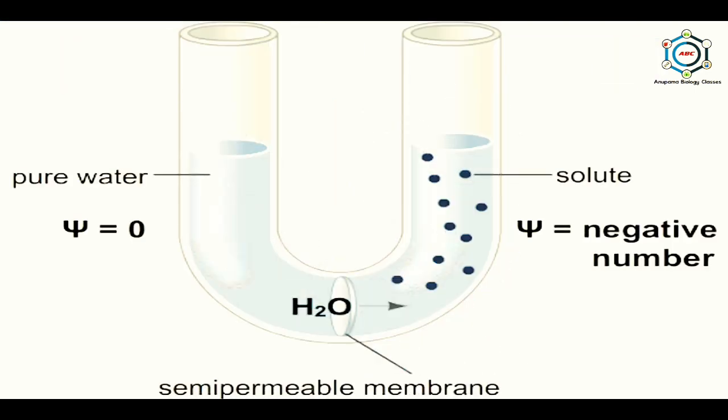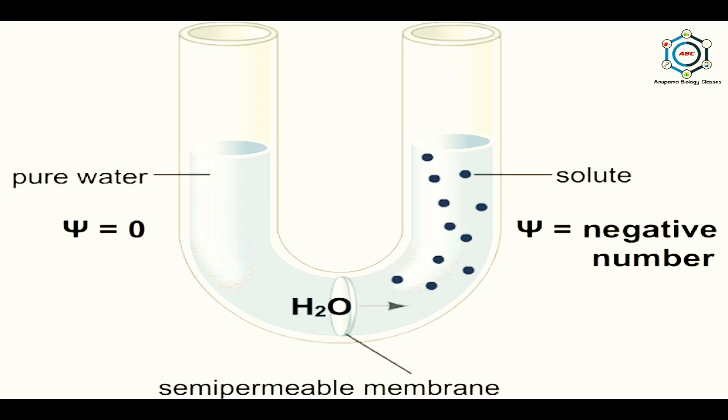So, for the water potential, here you can see the symbol, that is psi. The water potential is expressed in pressure units such as Pascal, bars or atmospheres. A bar is a pressure unit which equals 14.5 psi, 750 mmHg or 0.987 atmospheric pressure. So the water potential of a solution can be determined using pure water as a standard of reference. Pure water at atmospheric pressure has a water potential of 0. Here you can see in the picture that the pure water potential is 0.